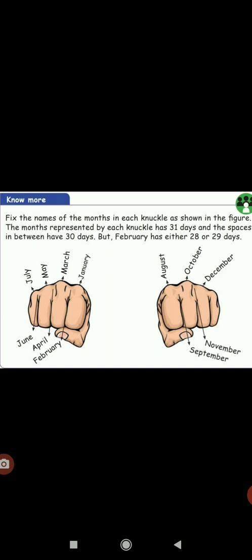Next, children, you can remember the months of a year by using your knuckles. Fix the name of the month on each knuckle as shown in the figure. The months represented by each knuckle have 31 days and the spaces in between have 30 days. But February has either 28 or 29 days.